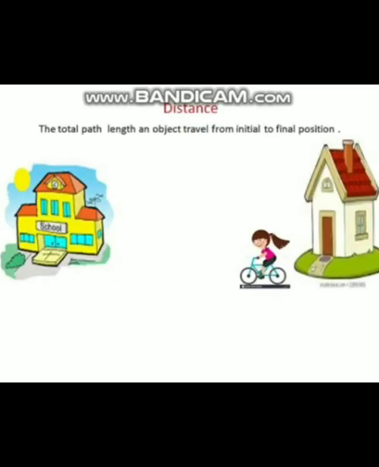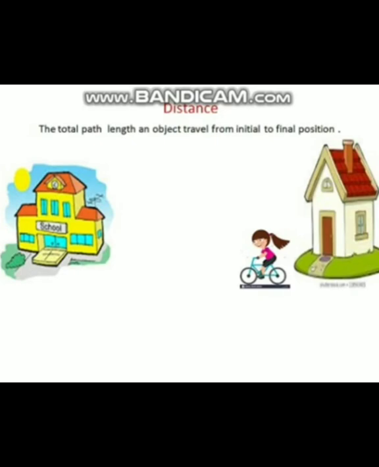The total path length an object travels from initial to final position is known as distance. So let's take an example in order to understand it better. Let's say this is home and this is the school. And this girl is traveling on her bicycle from home to school. Okay? So what would be the total distance here?